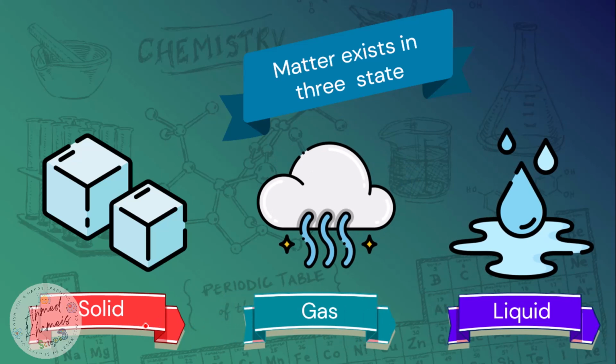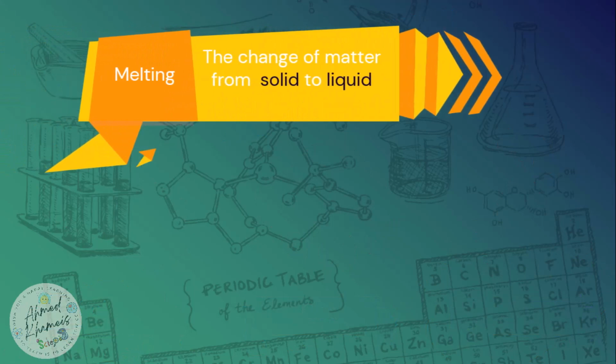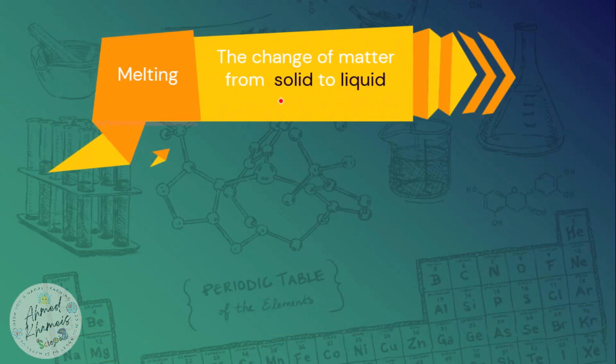For example, it can change from a solid state to the liquid state in a process called melting. So melting is the change of matter from solid to liquid. But that doesn't happen instantly. It takes time for matter to heat up and reach a certain temperature at which it starts melting. So if we have a cube of ice and we put it at room temperature, the ice will keep heating up until it reaches 0 degrees Celsius and then start melting.